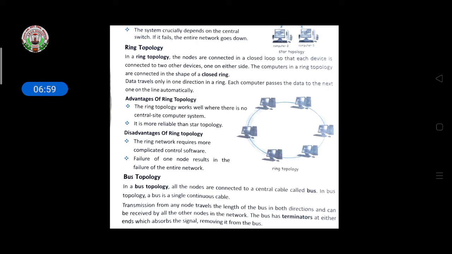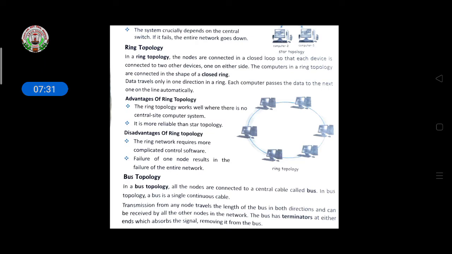A ring means a circle form, a closed loop, and all the computers are connected with each other, each connected with two other devices on either side. See the picture, it is given in a ring format.